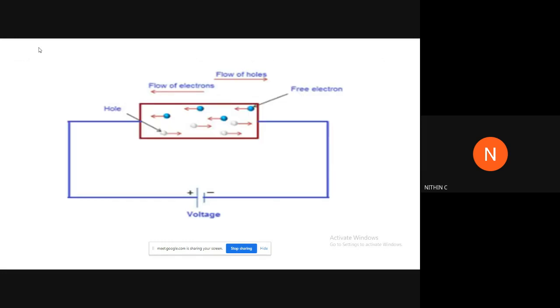So this is a figure which just shows what we are applying. An external voltage has been applied here, right? Obviously, the current due to this applied voltage is called the drift current. That is, these electrons which are marked in the blue shades will be moving towards the positive terminal and holes in the opposite direction.